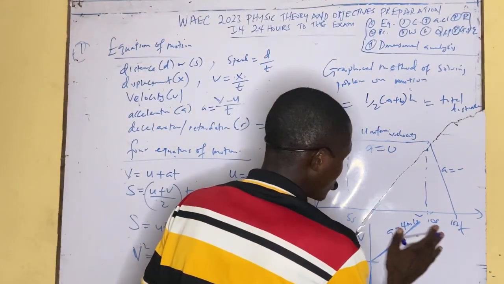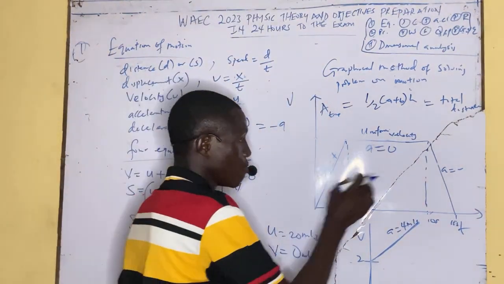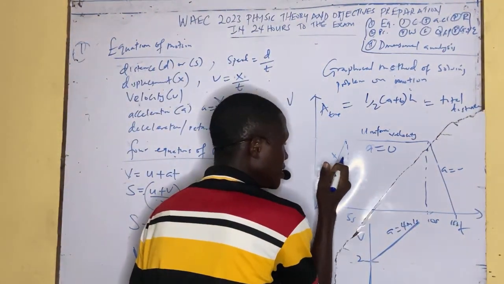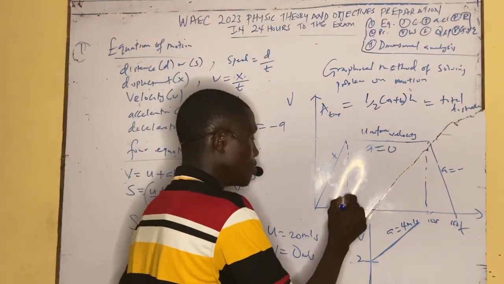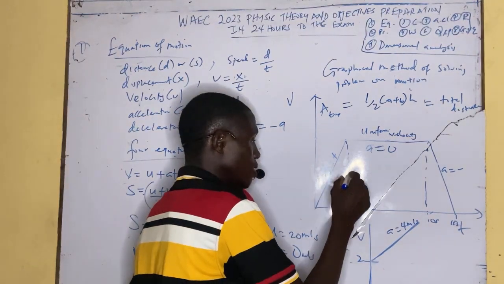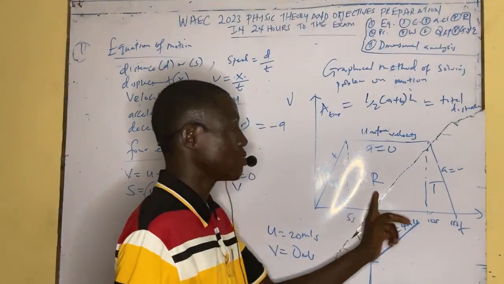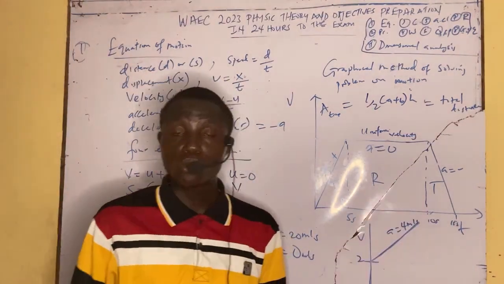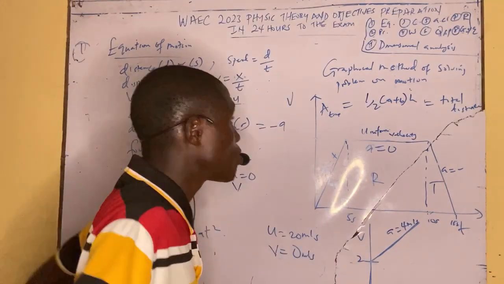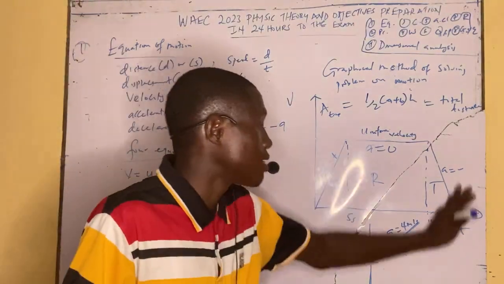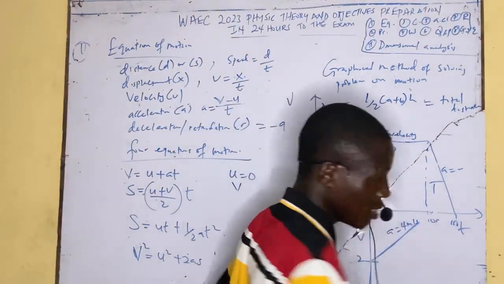So this is phase 1, phase 2, phase 3. They might ask you to calculate the distance covered in phase 1. What I'm going to use is just the area of a triangle. This is a triangle, area of triangle, area of rectangle, then area of another triangle. The rectangle is length times breadth. So that is how to calculate distance in physics. But if you say total distance, just use the area of the trapezium, or you calculate the area of this, area of this, area of this, and then add them together.